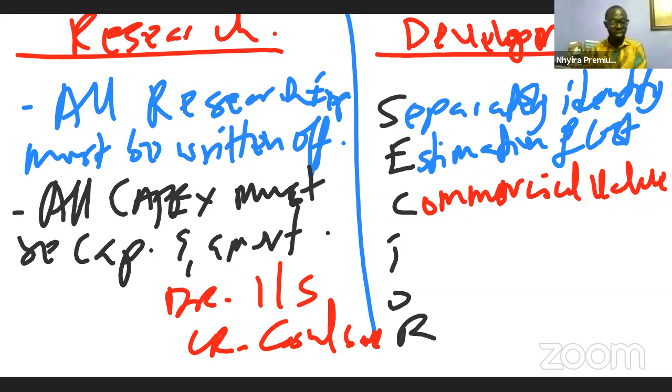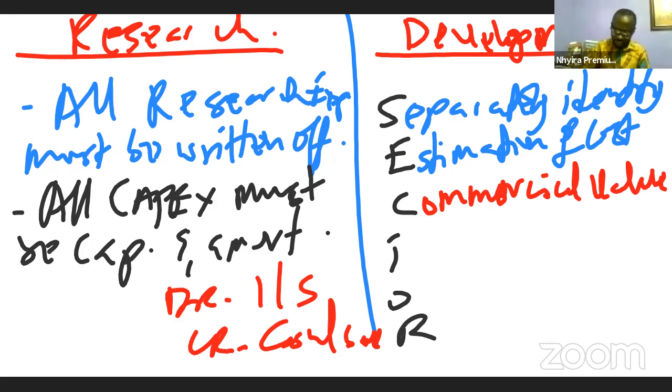That is the commercial value, because you can estimate the cost reliably, but if there is no market for it, you can't capitalize it. So until the entity determines that there is now a market value for the product we are developing, any development cost we incur must be written off as an expense in the income statement. But where the entity realizes that there is now a commercial value, it can start capitalizing.